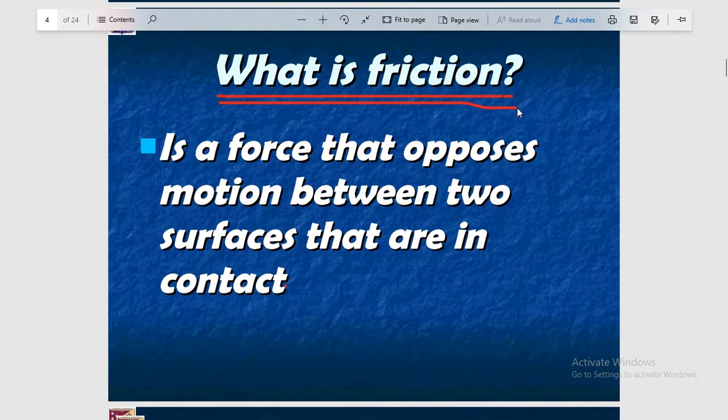Now let's see the definition given here. Friction is a force that opposes motion between two surfaces that are in contact. This is the very basic definition of friction.